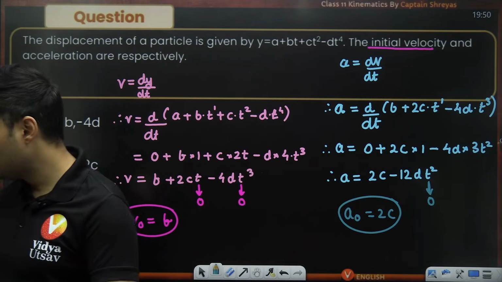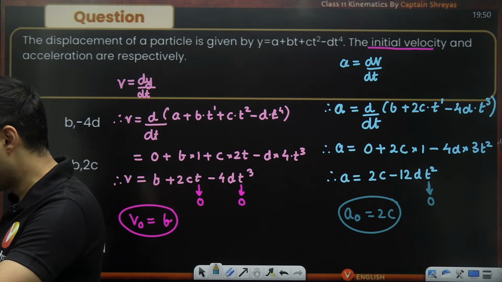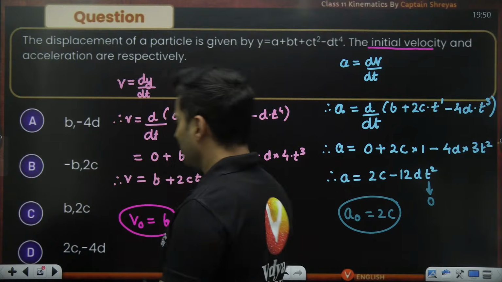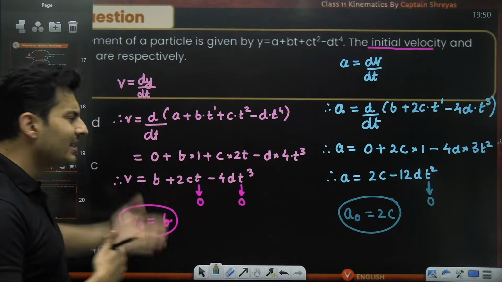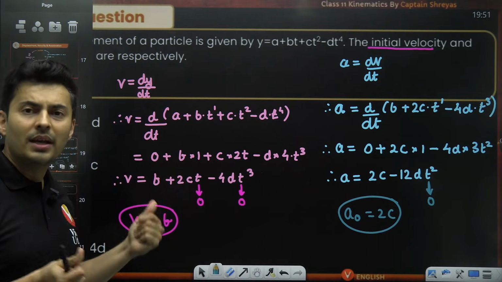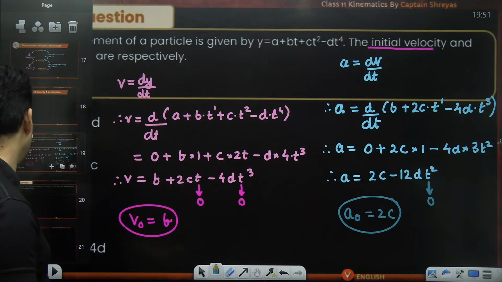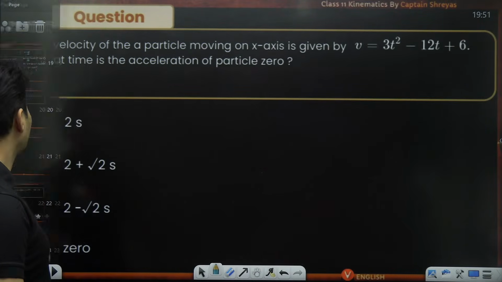Understood how to solve this question? Yes. Perfecto. Amazing. This kind of straightforward question can come. With some practice, you will do it very quickly. Right now, initially, it might take some time. Okay. Don't get scared by it.